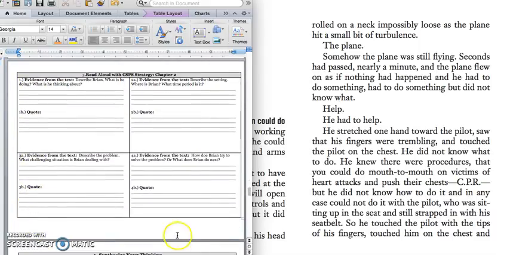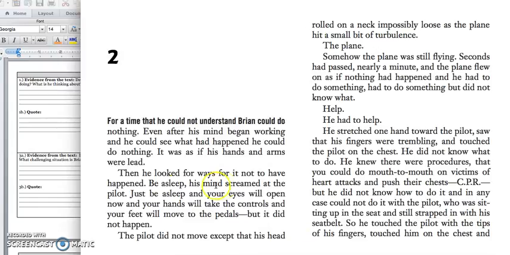All right, we're going to read Chapter 2, and we want to use our CSPS strategy. Get ready to underline information about the character, setting, problem, and solution.